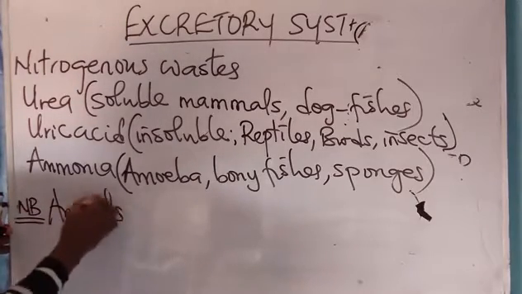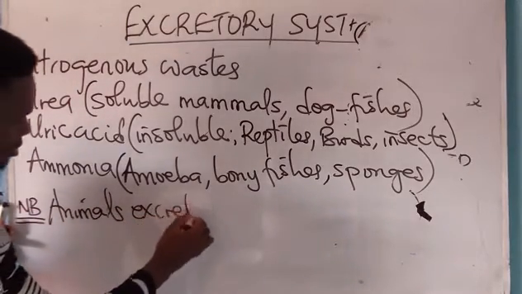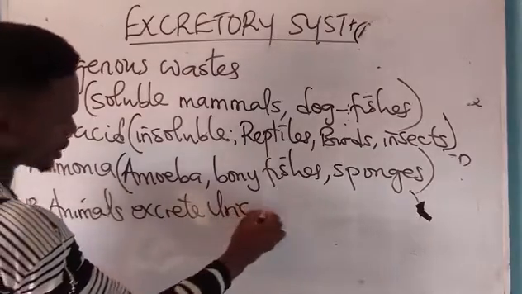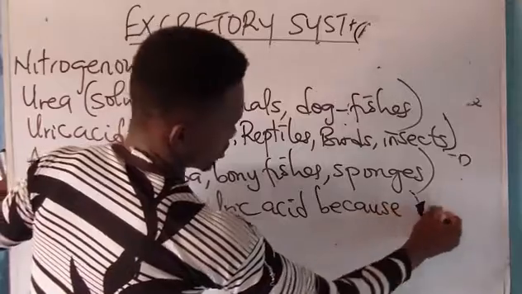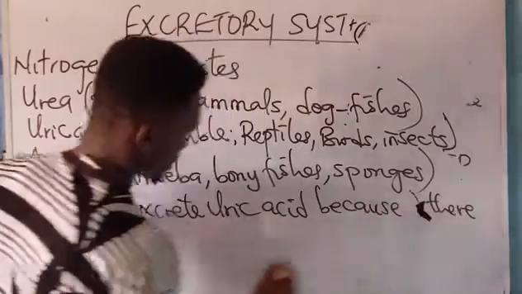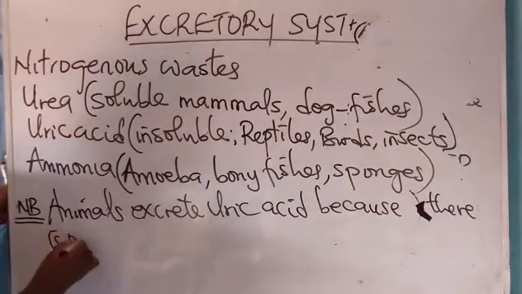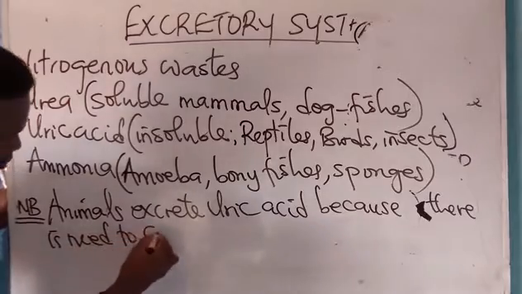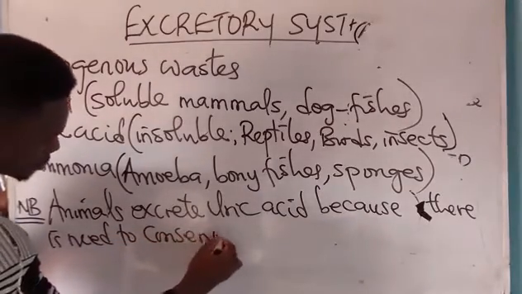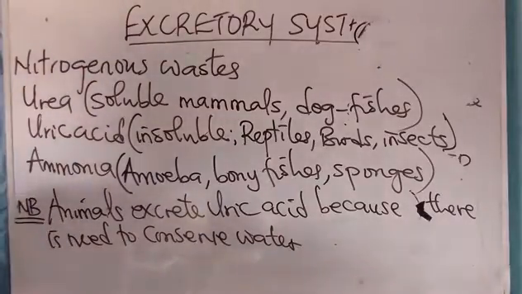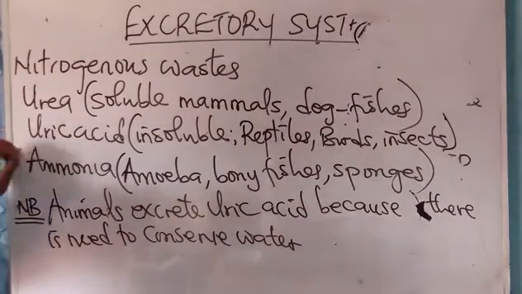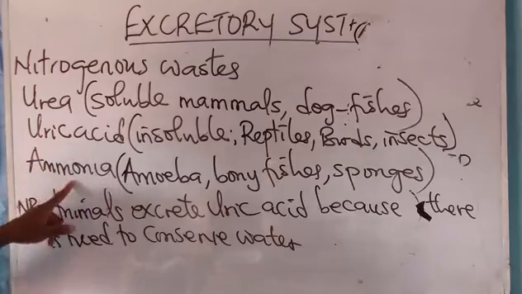Animals excrete uric acid because there is need to conserve water. Right, so please, these are the various nitrogenous wastes: urea, uric acid, and ammonia.